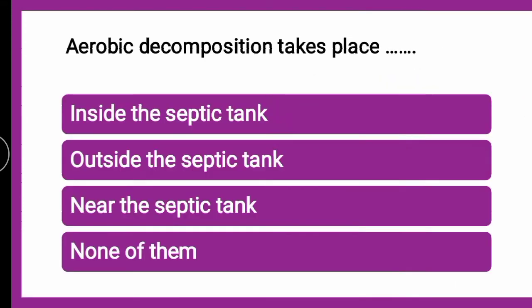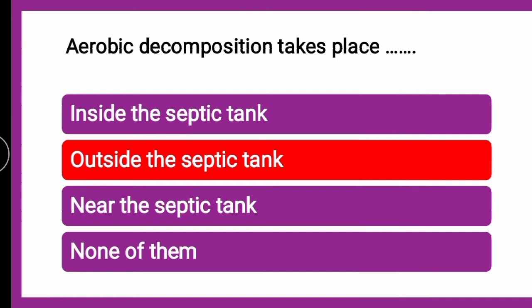Next question is, aerobic decomposition takes place dash. Whether inside the septic tank, outside the septic tank, near the septic tank, or none of them. The correct answer is outside the septic tank. So what do you mean by inside the septic tank and outside the septic tank? What do you mean by aerobic decomposition? What do you mean by anaerobic decomposition?